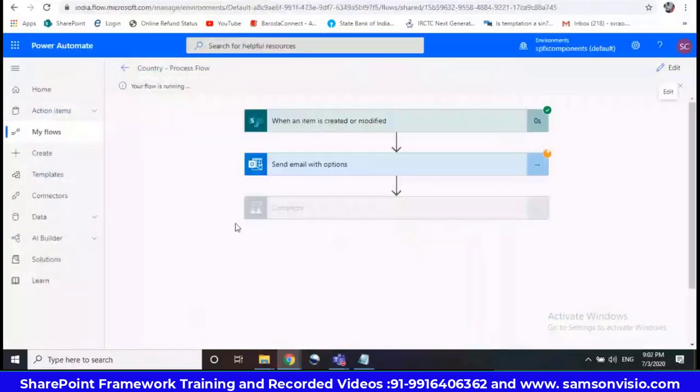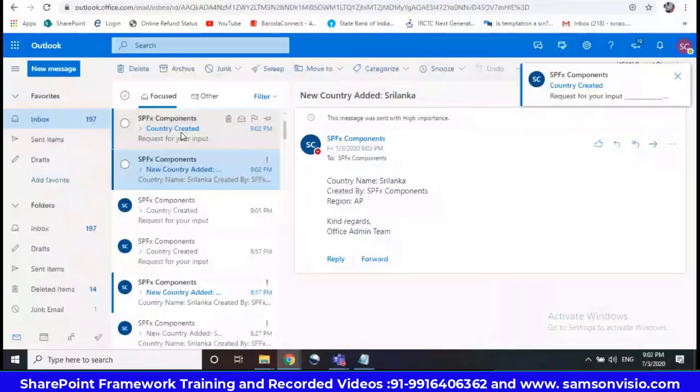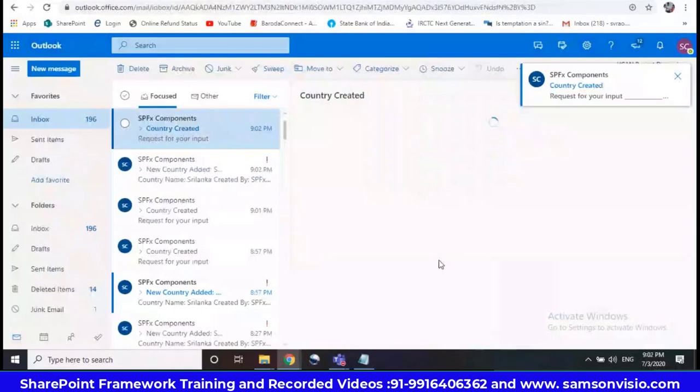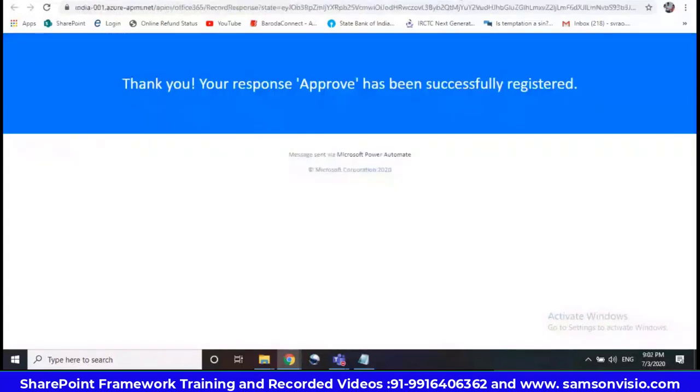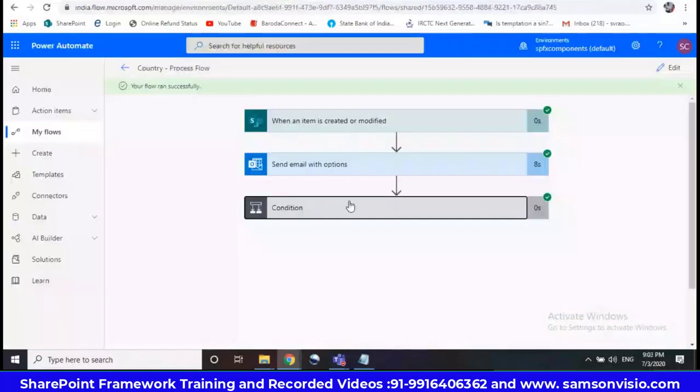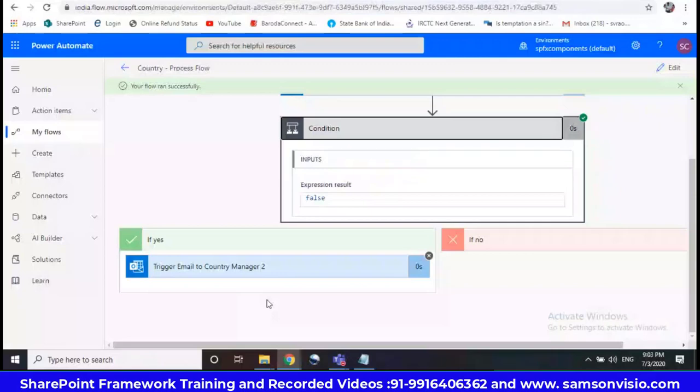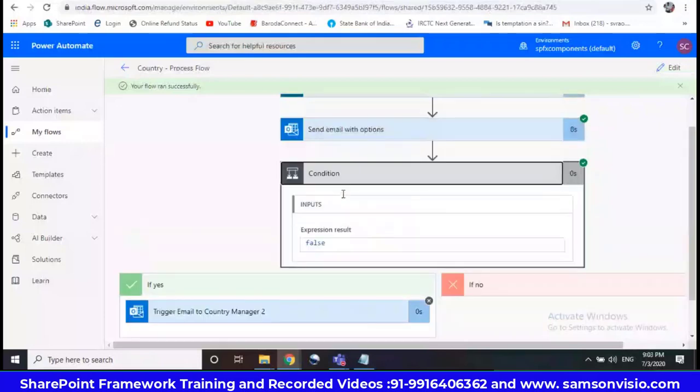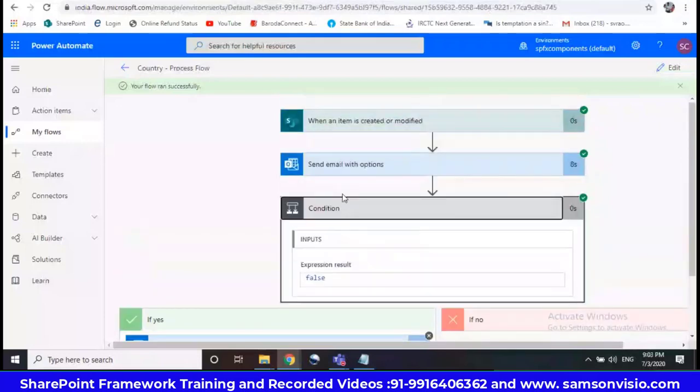Now I will reject it. After rejection, nothing will happen because I didn't write anything. See now, the condition was false, so this action was not executed because the condition was false. So this is how we do it in the flow.